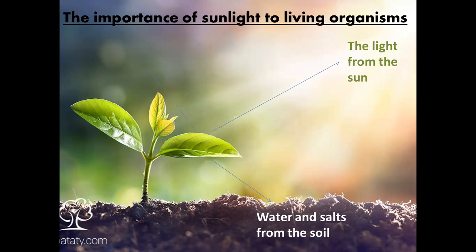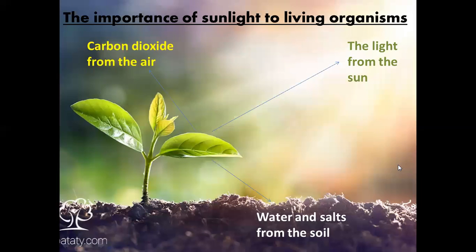They need also carbon dioxide from the air. Again, plants need four things to live and grow. They need sunlight, water, salts, and carbon dioxide. So when the plants take all of these four things, they start to make their food. Without any one of them, they can't make their food.